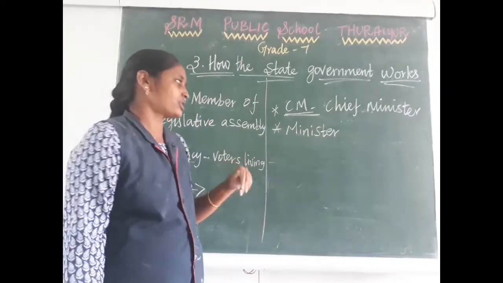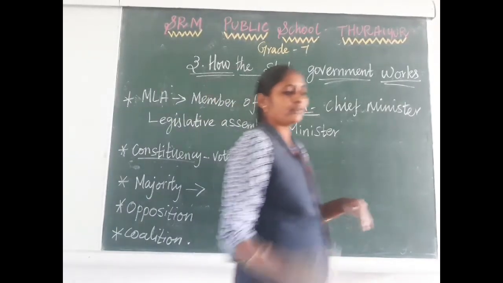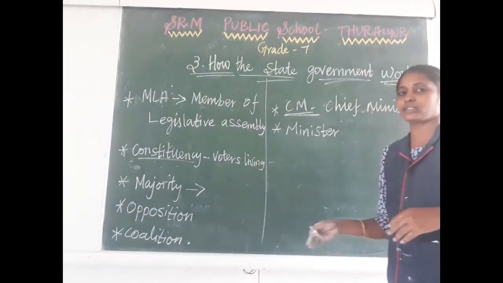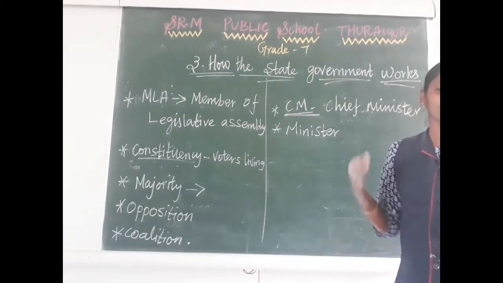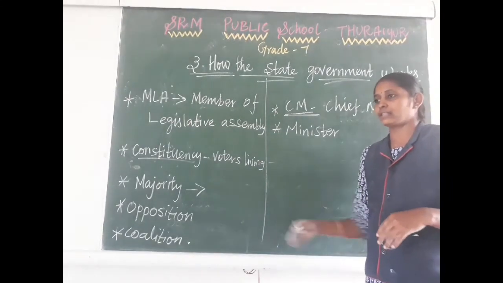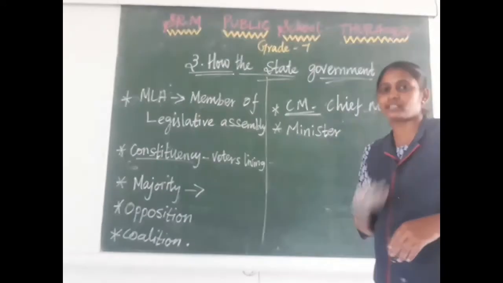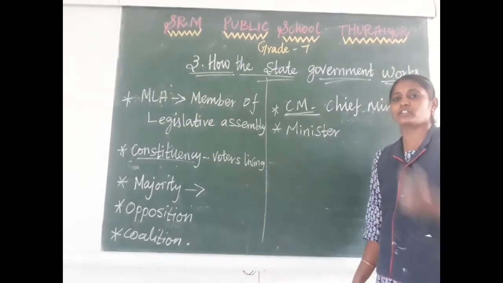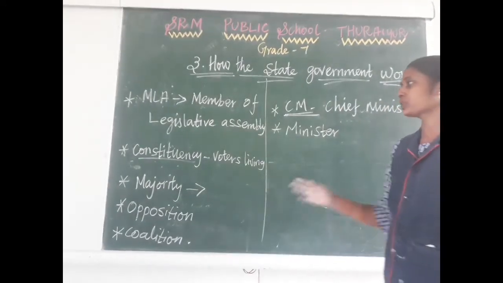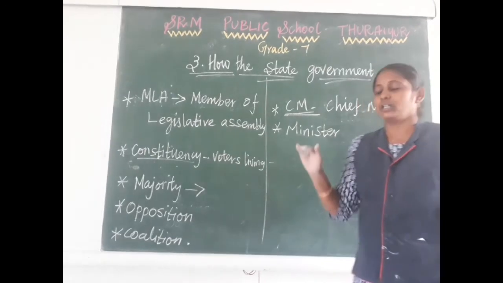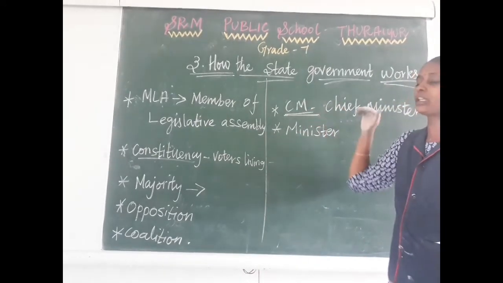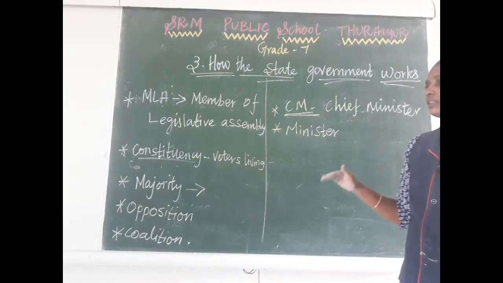Not only in the legislative assembly or secretariat, but also in the press, TV channels and newspapers, questions are raised to the government. The chief minister and ministers are answerable for those too.